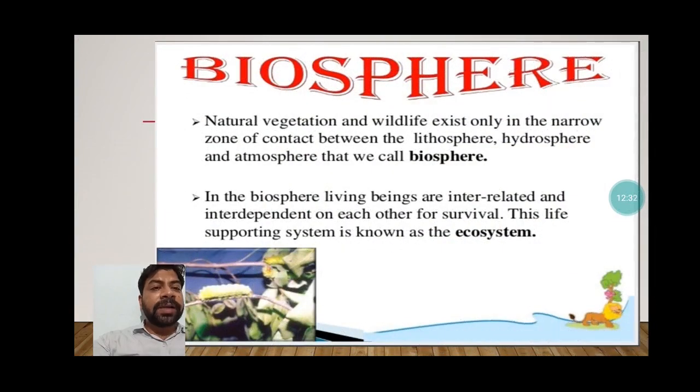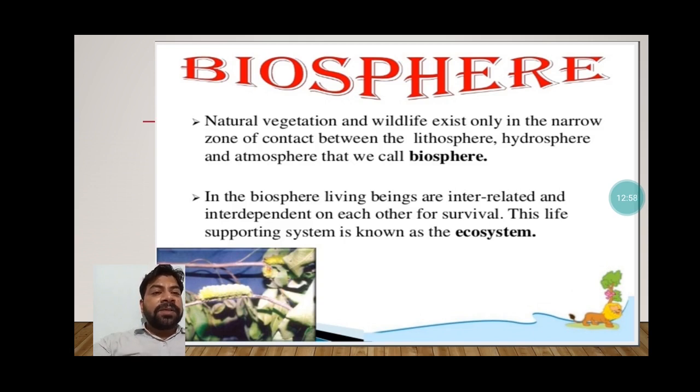When we talk about the biosphere, natural vegetation and wildlife exist only in the narrow zone of contact between the lithosphere, hydrosphere and atmosphere, that we call biosphere. So if you have to define the biosphere, this is the best definition, that it is a narrow zone of contact between the lithosphere, hydrosphere and atmosphere, and it supports life.